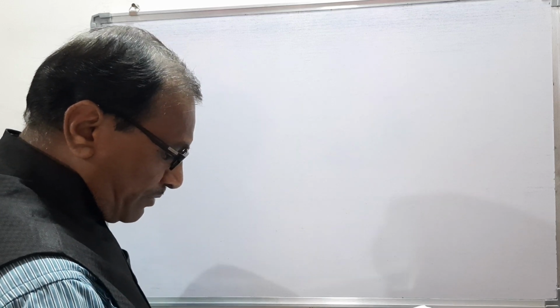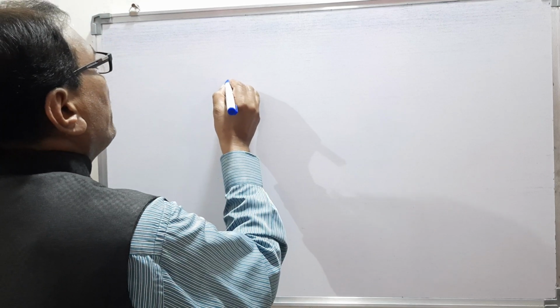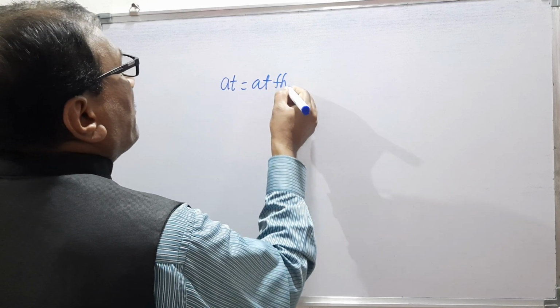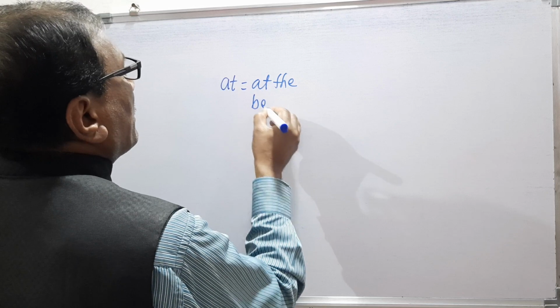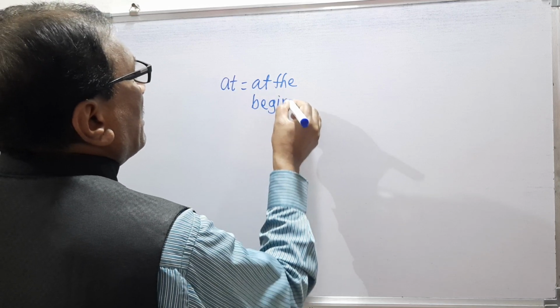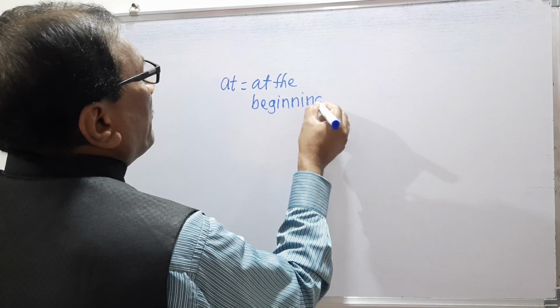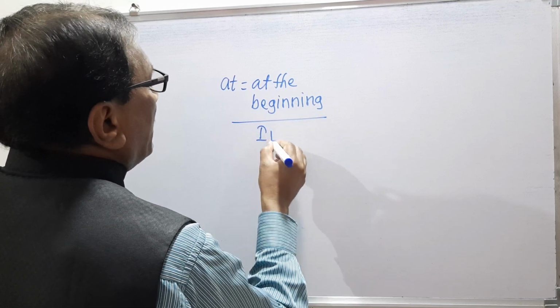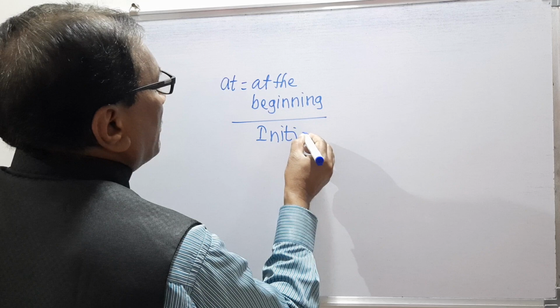So remember now, we are looking at the phrase at the beginning. At the beginning means initially.